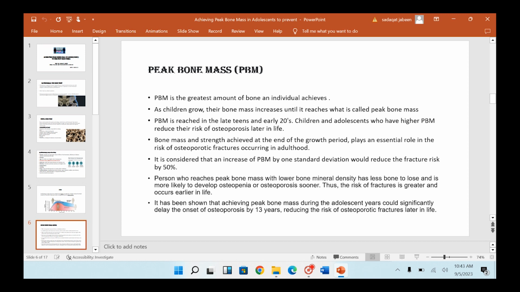It is considered that an increase of PBM by one standard deviation could reduce the fracture risk by 50%. A person who reaches peak bone mass with low bone mineral density has less to lose and is more likely to develop osteopenia and osteoporosis. Thus, the risk of fracture is greater and occurs earlier in life. It has been shown that achieving higher bone mass during adolescent years could significantly delay the onset of osteoporosis by 13 years, thus reducing the risk of osteoporotic fracture in later life.